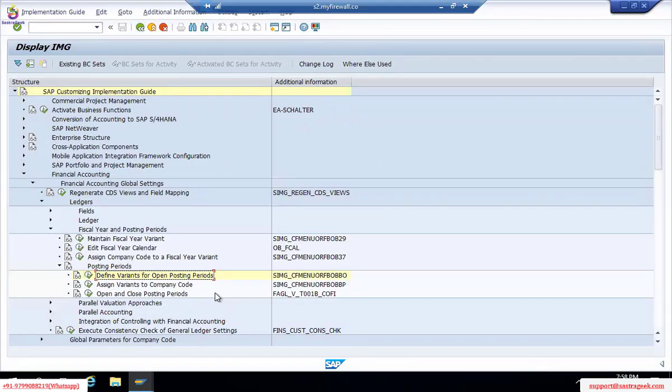Assign variant to company code. This variant, whatever we have created, we'll assign to our company code so that it links up. The T code is OBBP.